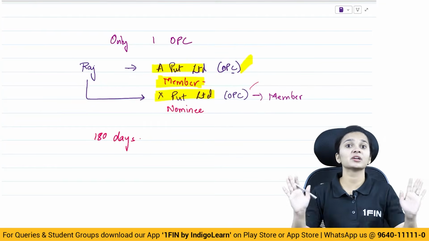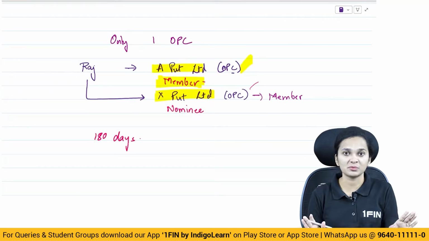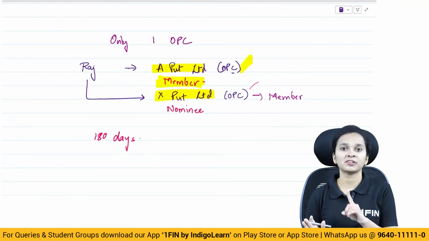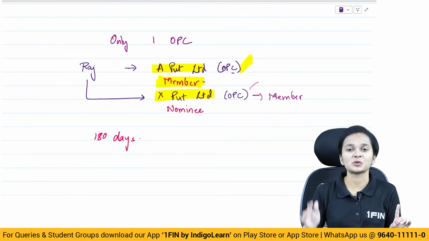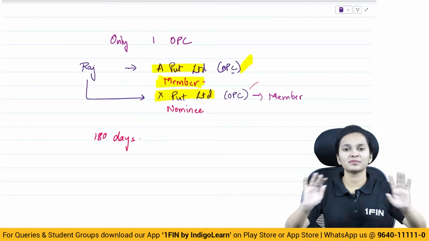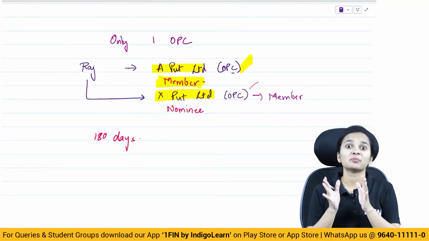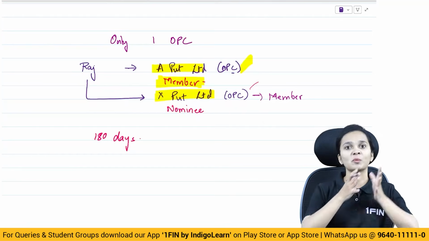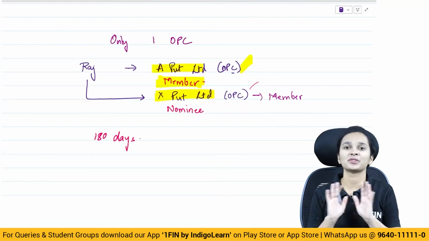A person cannot become a nominee in more than one person company. He can be a nominee in only one OPC. So member in one and nominee in one, allowed, no problem. However, member in two one-person companies or nominee in two one-person companies, not allowed.